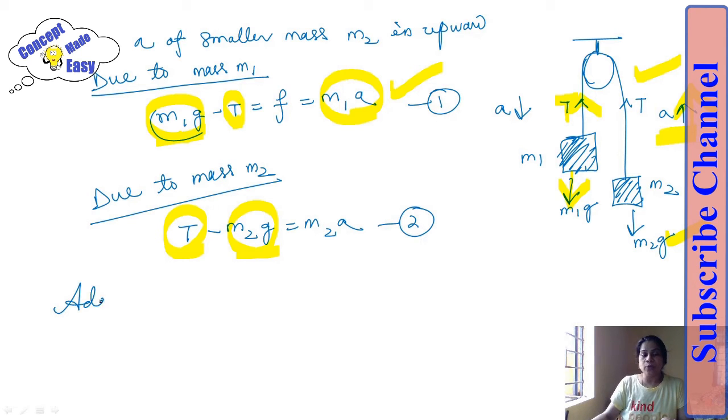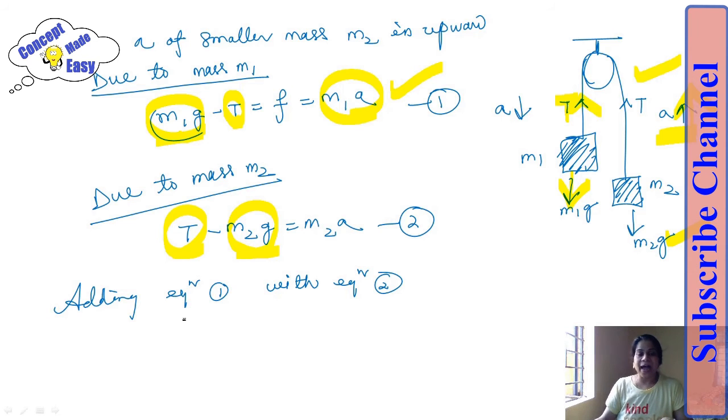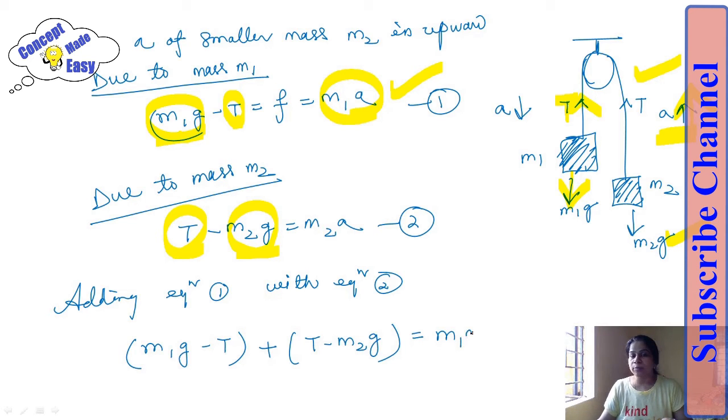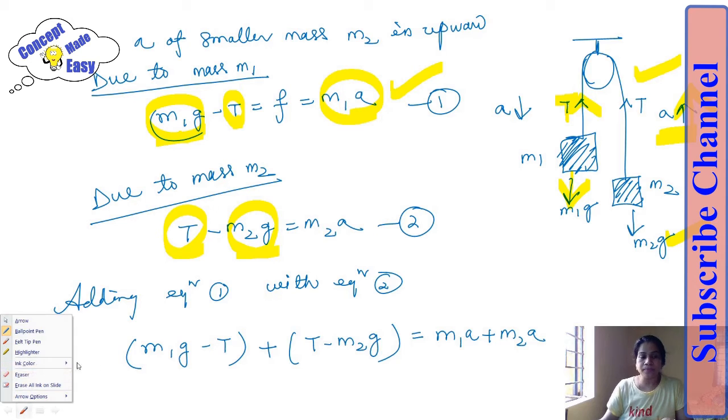Now adding equation 1 with equation 2, what I got is m1g minus T, this is the LHS part of equation 1, plus the LHS part of equation 2, T minus m2g, is equal to m1a plus m2a. Now I can do one thing. This T and T cancel out because this is minus, this is plus.